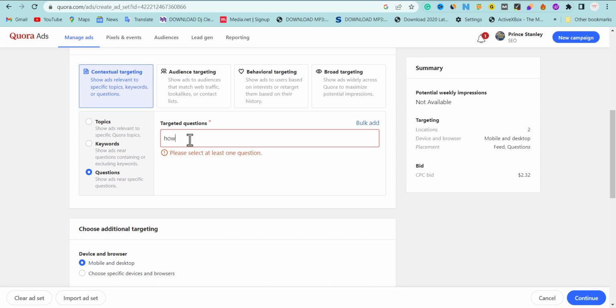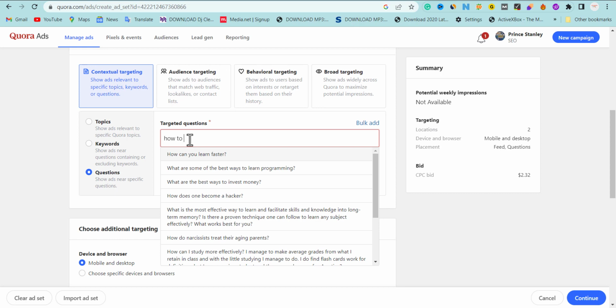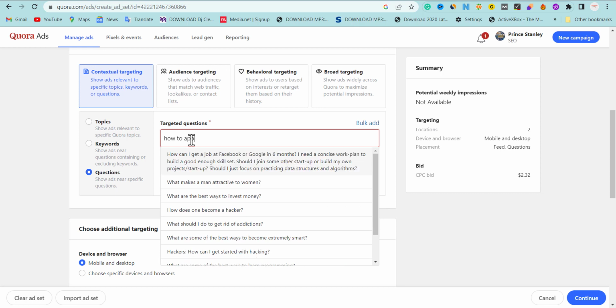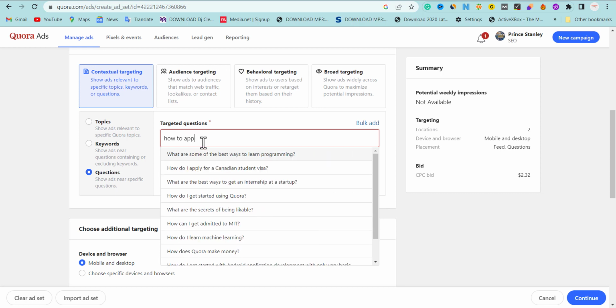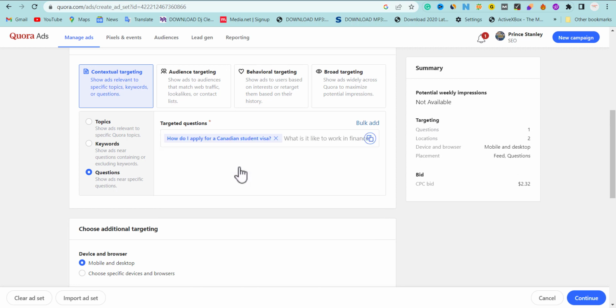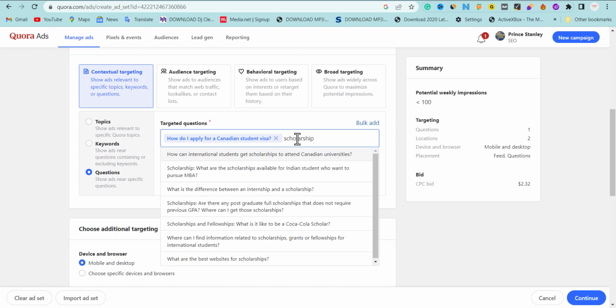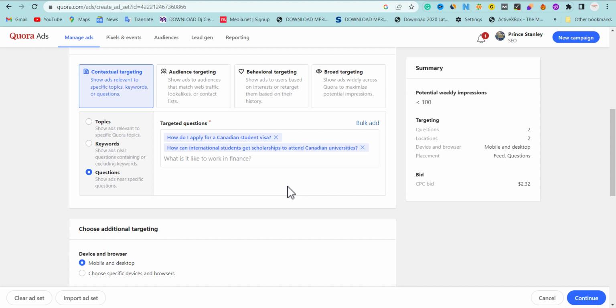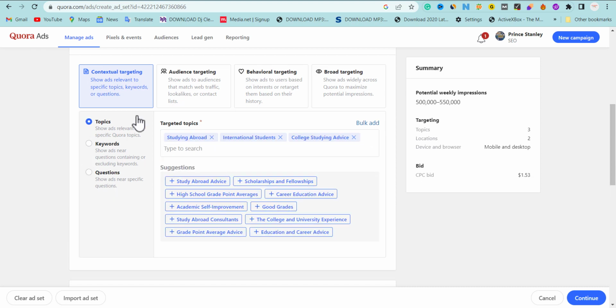How do I apply? How to apply? Okay, how to apply? How do I apply for a Canada visa? I can paste scholarship. How can an international student get a scholarship to attend a Canada university? A lot of people who are going to ask this question are going to see our campaign. So we'll move back to our main topic where we are targeting from.